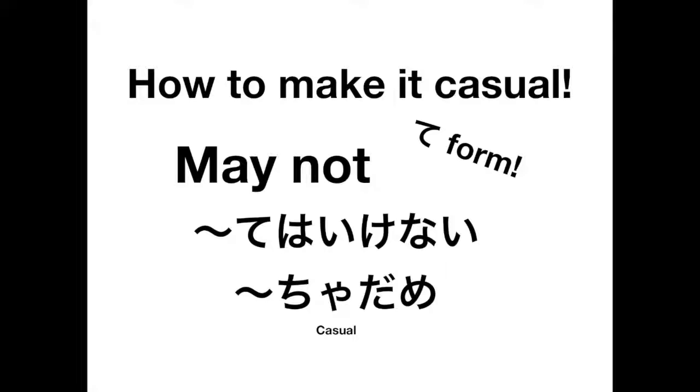And then another way is ちゃダメ. And I'll talk about that later. We're going to talk about ては ikenai or ては ikemasen first. Okay, so going back to the previous examples that I wrote. 図書館では大声で話してはいけません. Or 家の中で走ってはいけません. Or 彼女の誕生日を忘れてはいけません. All of those, wherever it says ません, you just change that to ない.